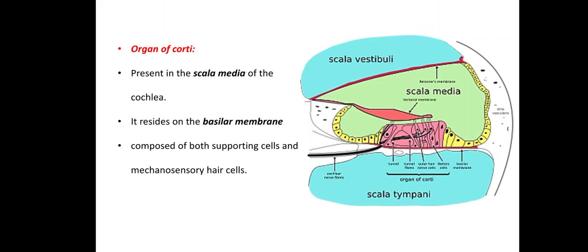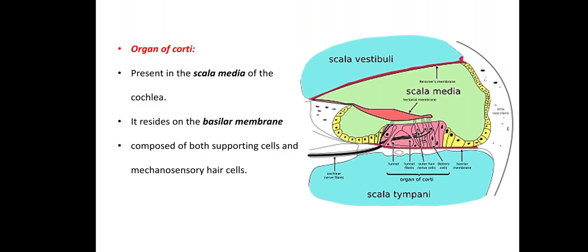The organ of Corti is an organ of the inner ear contained within the scala media of the cochlea. Look at this figure. Three compartments of the cochlea. Scala vestibuli is the top one. The middle one is scala media, and the bottom one is the scala tympani. So the organ of Corti is present in the scala media. It resides on the basilar membrane, a stiff membrane separating the scala tympani and scala media.